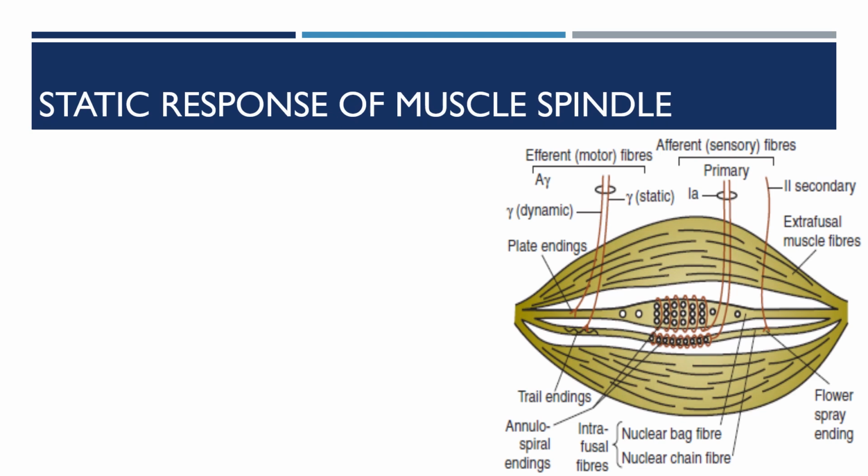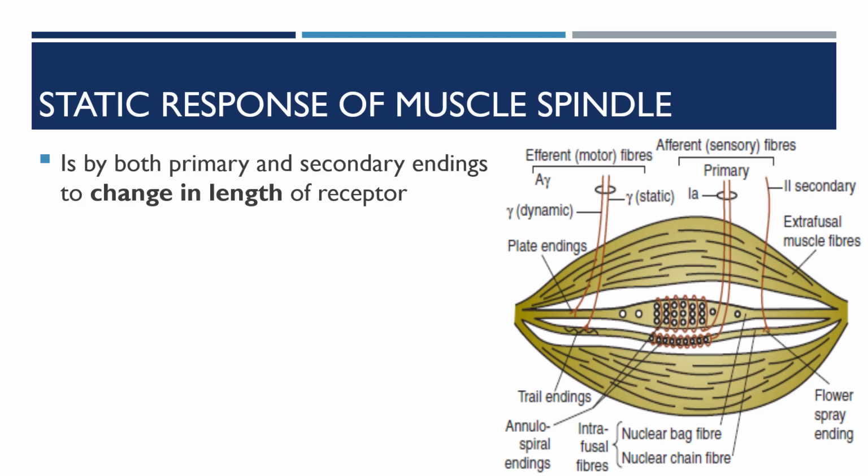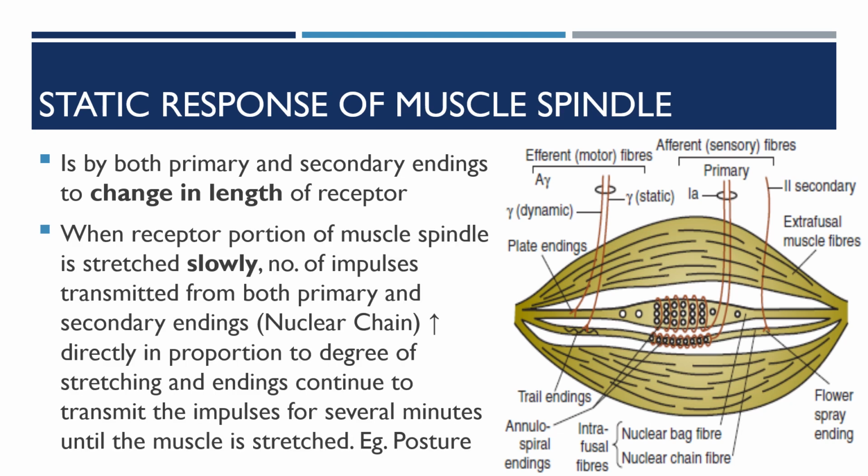Of the muscle spindle. So the static response is by both the primary and the secondary nerve endings, which respond to the change in length of the receptor. So when the muscle is stretched slowly and kept on stretching, the signals are continuously sent through the primary and the secondary nerve endings supplying the chain fibers, and that causes the reflex contraction